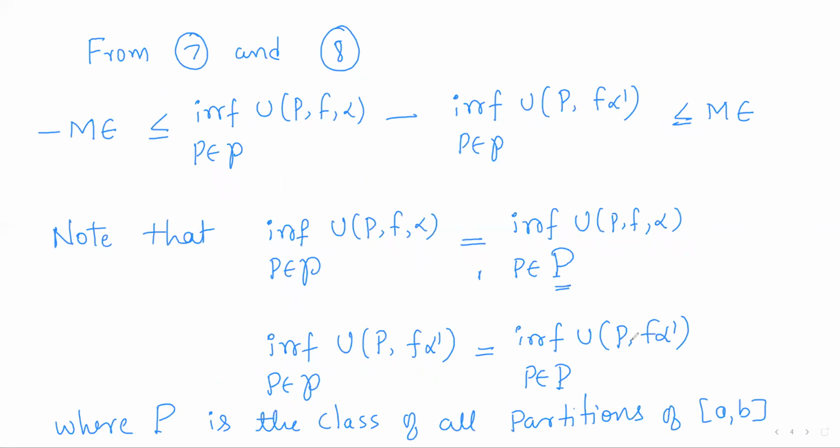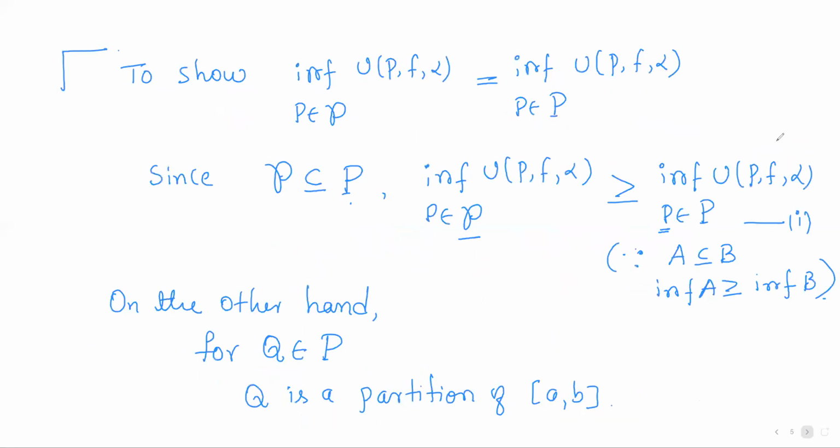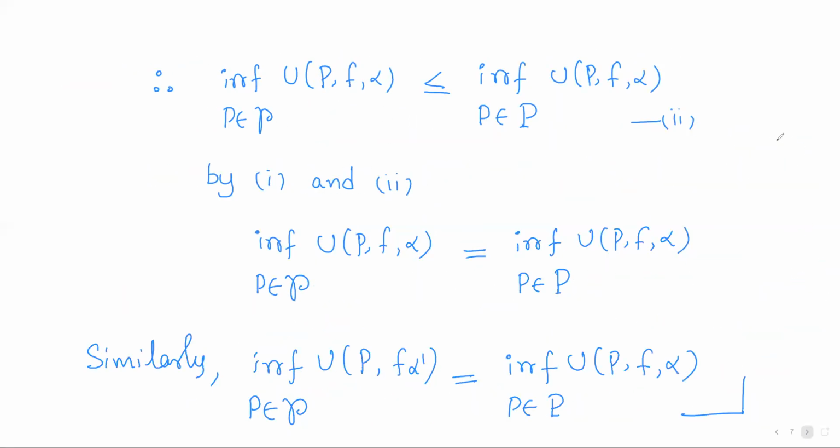So what we have noted here holds good, right? So in place of these two infimums, I can replace these two infimums. So call this equation 9. So therefore, by 9, what do we get?